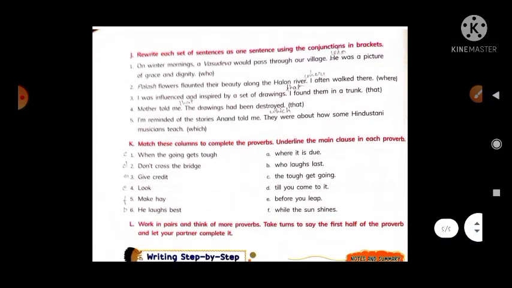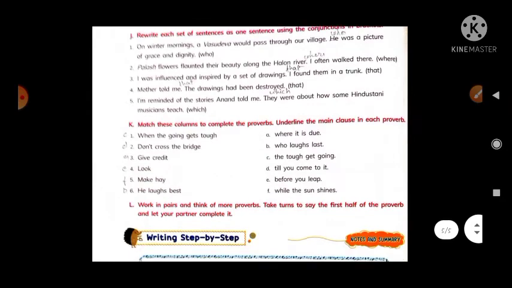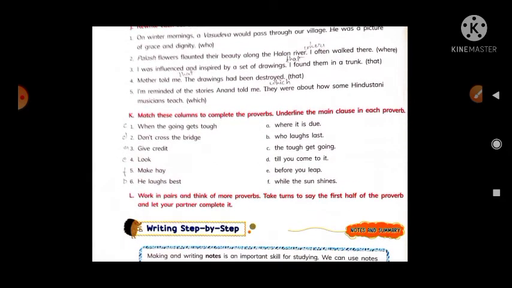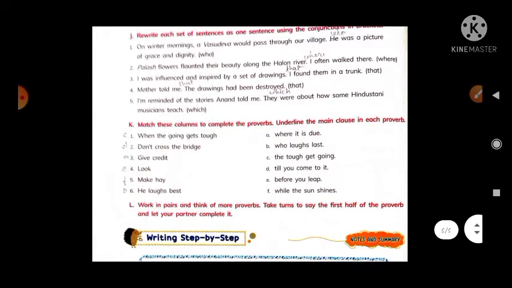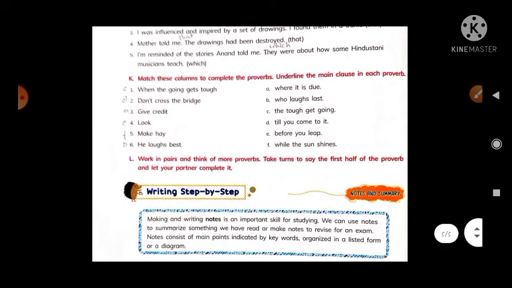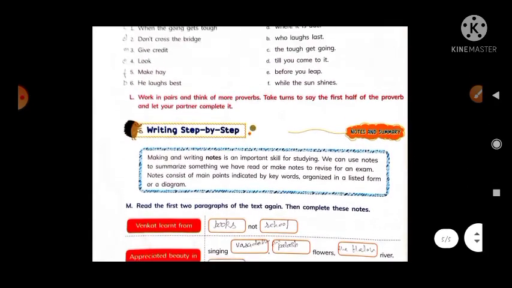Now next is exercise number K: match these columns to complete the proverb. Underline the main clause in each proverb. So you can see in the first column the proverb, and this proverb is incomplete, so you have to match it in the second column. Okay, so it is very easy.